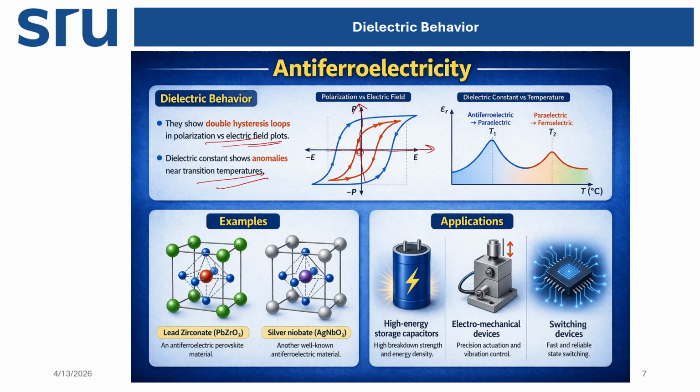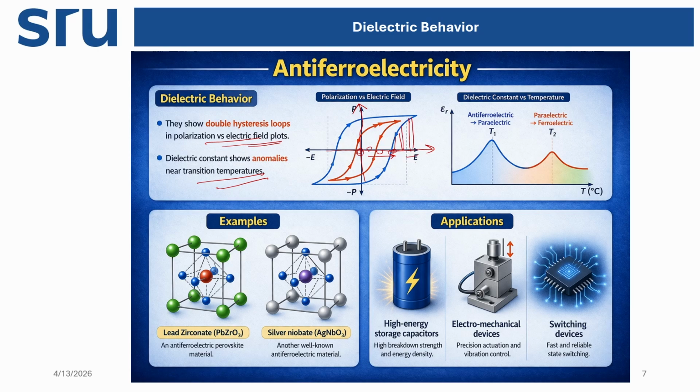Now, when we increase the electric field, the electric field is applied this much, but there is no polarization. Polarization is zero. Again we increase the electric field, then polarization suddenly increases and changes.